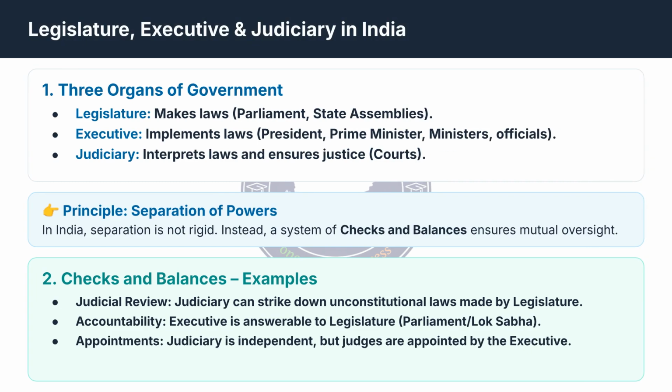We are now moving on to the 3 organs of government in India. The legislature makes laws, which includes parliament and state assemblies. The executive implements laws, comprising the president, prime minister, ministers, and officials. The judiciary interprets laws, carried out by the courts.